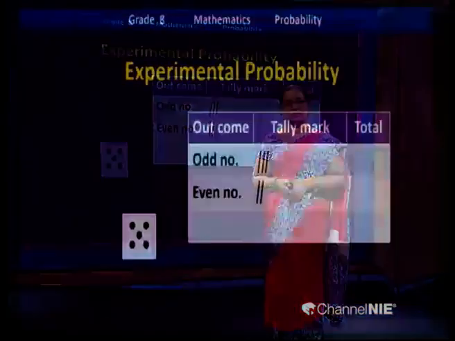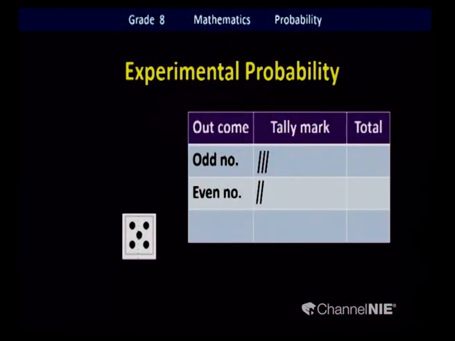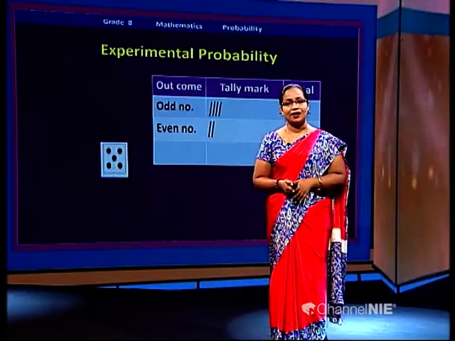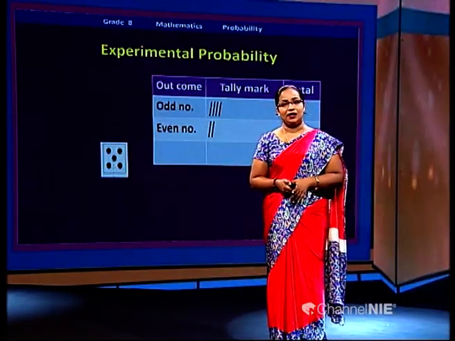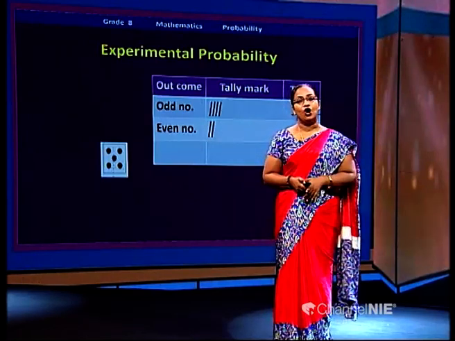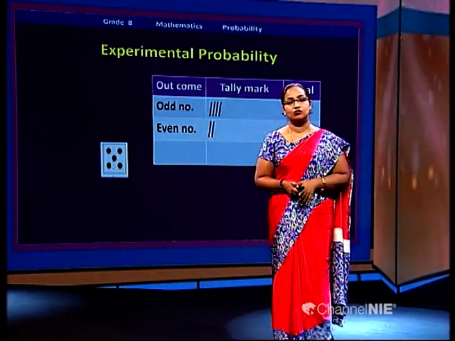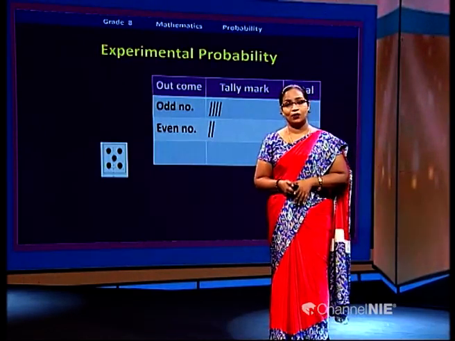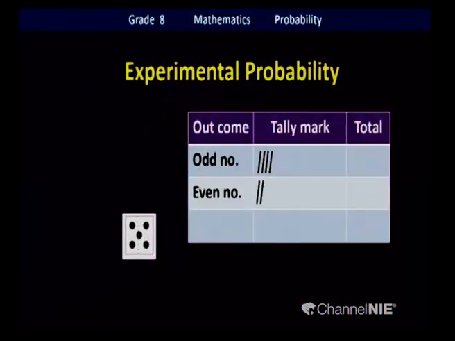Oh, it is number 5. I told you earlier it's more likely to get odd numbers this time. So you mark the tally mark. Now tell me how many strokes at the tally mark relevant to odd numbers. 1, 2, 3, 4. Yes, there are 4 already marked.